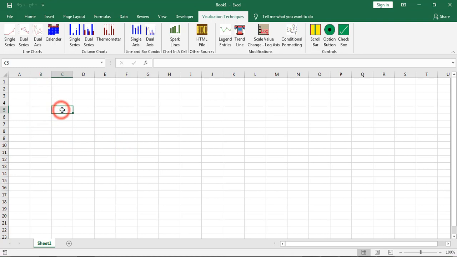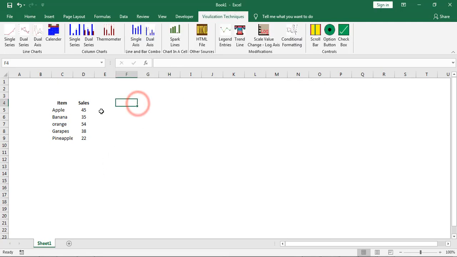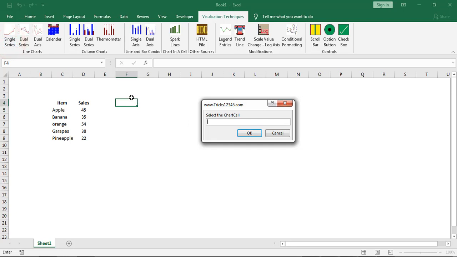Here I am creating some data. Now let us see how to create the chart by using this data. Click on the single series command button. Select the chart cell. Select the X data header. Select the values header.